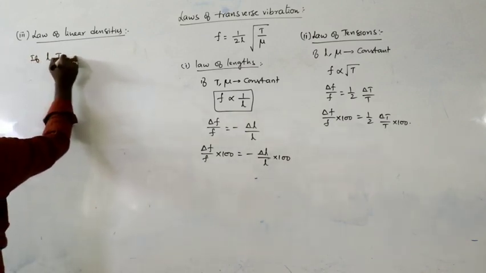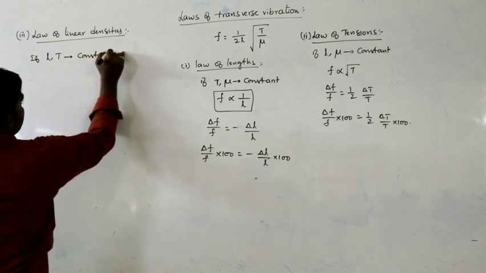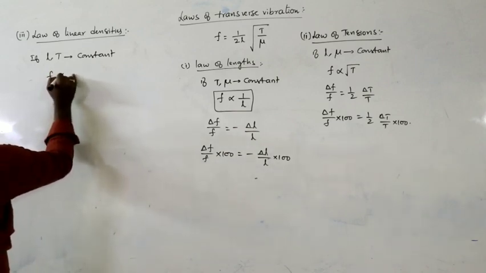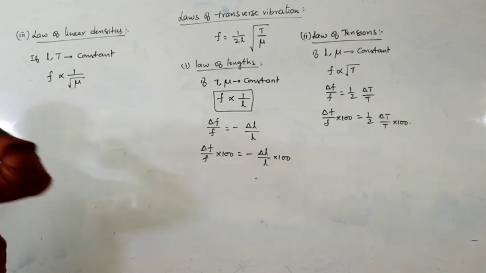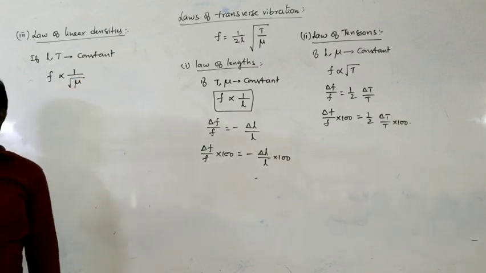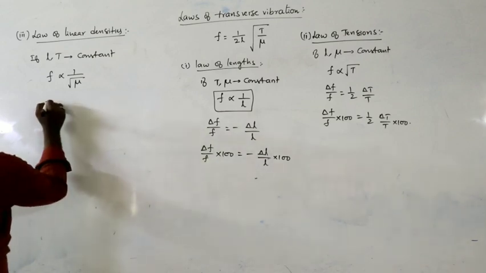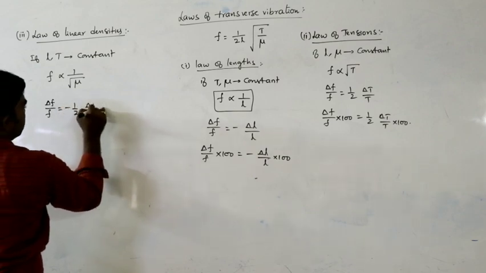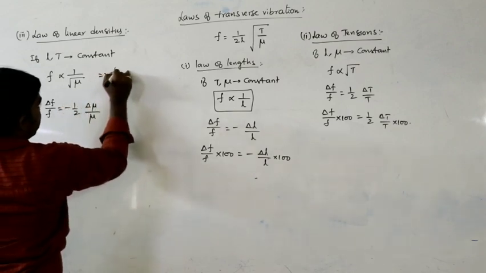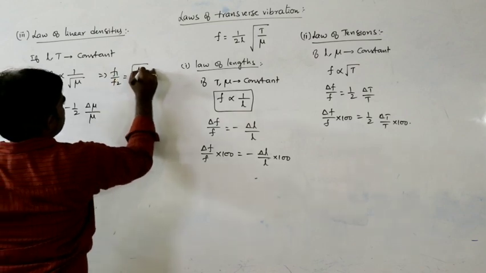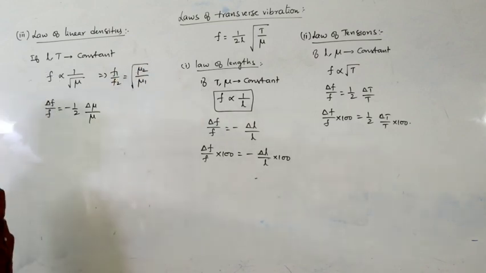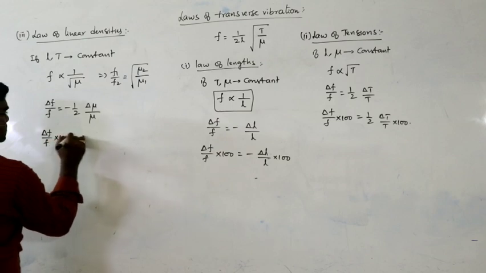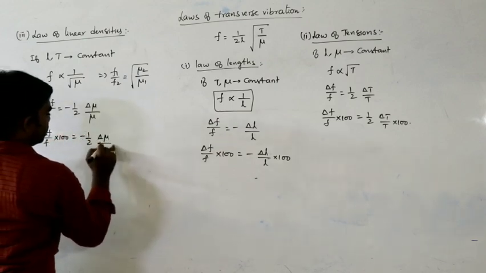If L and T remain constant, if length and tension remain constant, then F is inversely proportional to the square root of mu. Frequency is inversely proportional to the square root of linear density. From this we can write delta F by F equals minus 1 by 2 delta mu by mu, or simply F1 by F2 equals under root mu 2 by mu 1. For percentage, delta F by F into 100 equals minus 1 by 2 into delta mu by mu into 100.